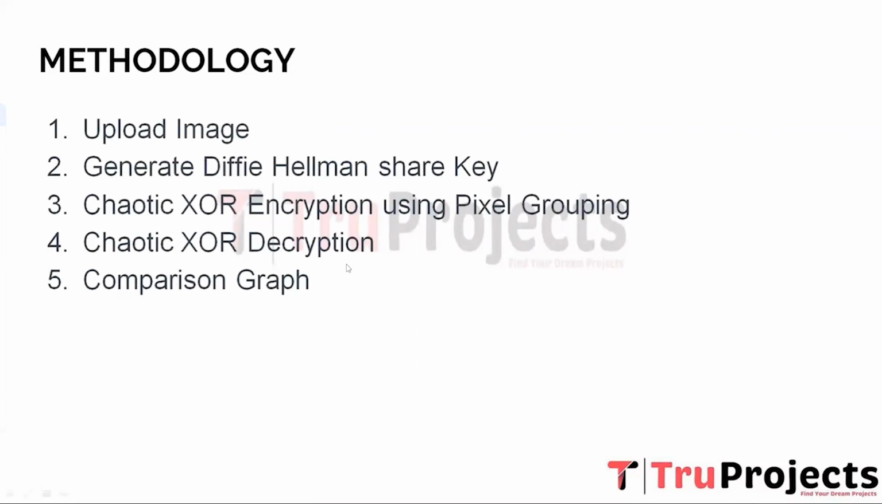Fourth, chaotic XOR decryption. It is the reverse process of the encryption method explained above. After an image has been encrypted using chaotic XOR encryption, decryption involves applying the same chaotic algorithm to generate the same chaotic sequence used during encryption. This chaotic sequence is then XORed with the encrypted pixel groups to retrieve the original image data, effectively reversing the encryption process and recovering the original image.